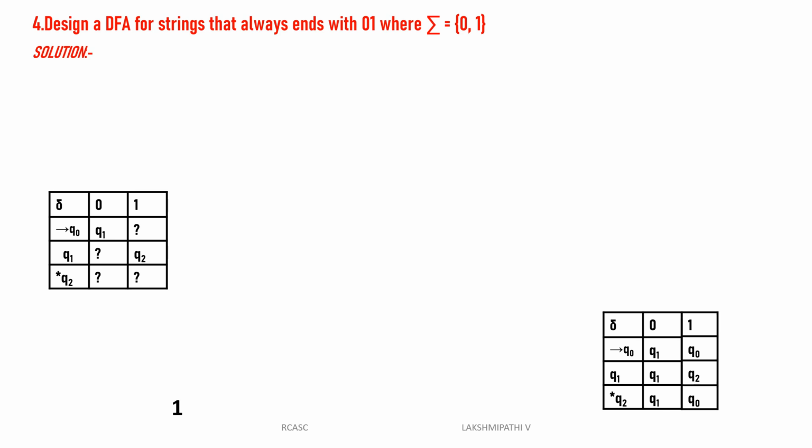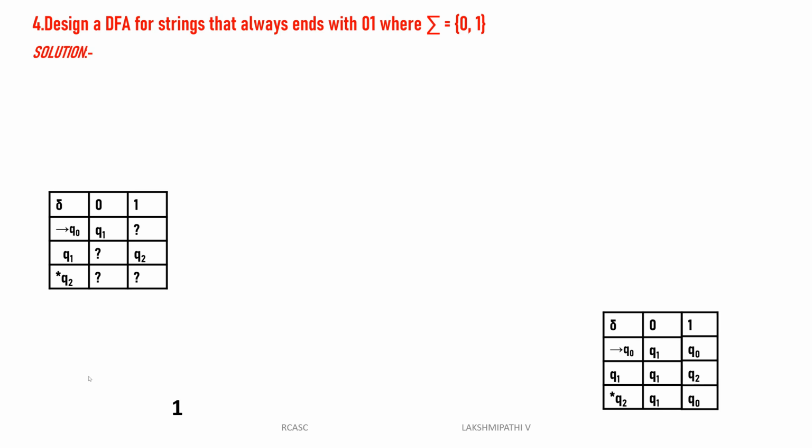always end with 0, 1. See here, the minimum string is 0, 1. Beginning it is epsilon, then 0, 1. Next string possibilities are 0, 0, 0, 1. Either 1, 1, 0, 1. Either 0, 1, 0, 1, 0, 1 also. Either 1, 0, 1, 0, 0, 1. Either 0, 0, 0, 1, 1, 1, 0, 1. Either 0, 0, 1, 1, 0, 0, 0, 1. All these types of strings will be accepted by the machine structure that we design.